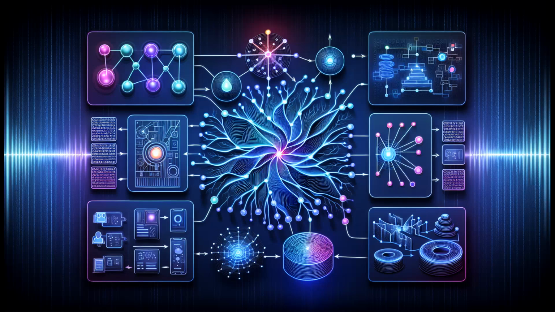Deep learning is a subset of machine learning that focuses on neural networks with many layers. It's crucial for tasks like image and speech recognition. Dive into concepts like convolutional neural networks, CNNs, and recurrent neural networks, RNNs, to enhance your AI models.